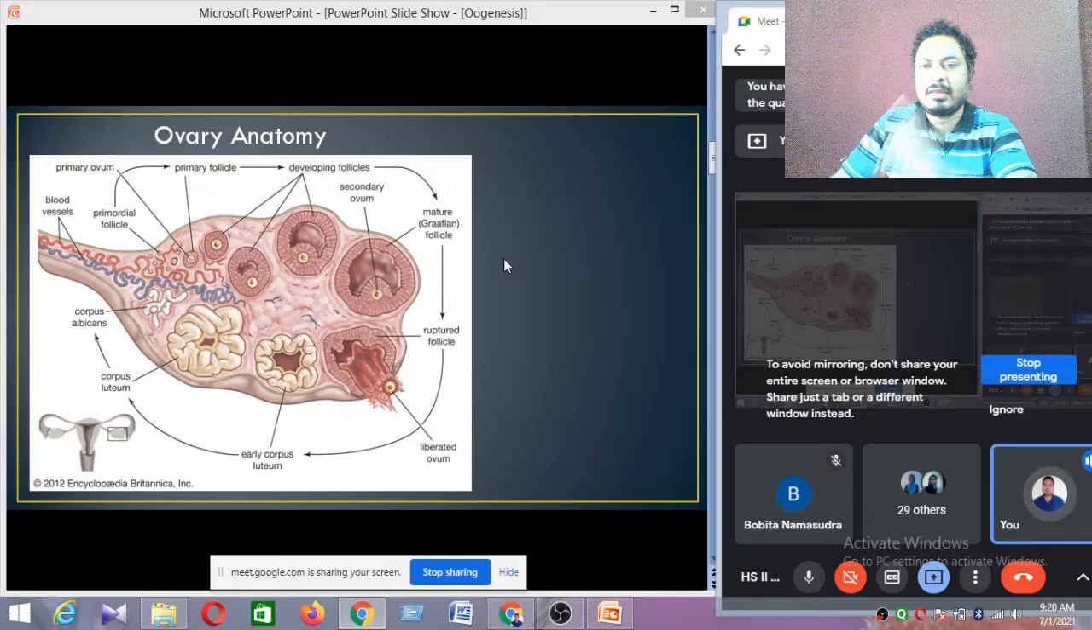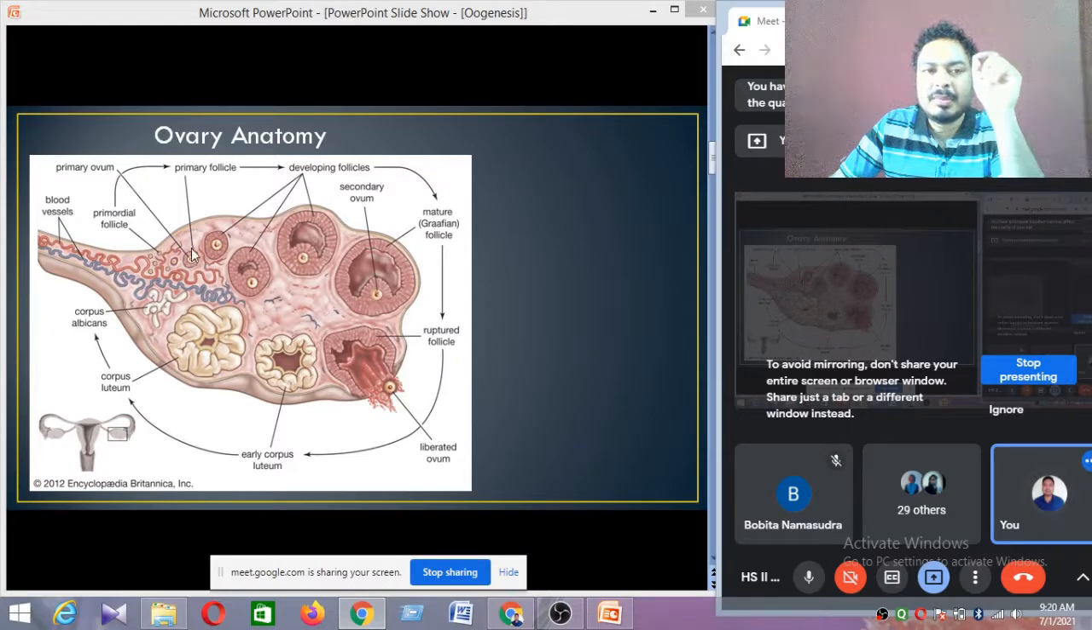Just to remember the follicles, it is very important. Just remember the primary follicle. This is the primary follicle, smaller in size. Primary follicle having a cell, the cell is called oogonia. Then secondary follicle having a cell called primary oocyte. And the tertiary follicle or Graafian follicle having the secondary oocyte. So oogonia, primary oocyte, secondary oocyte.